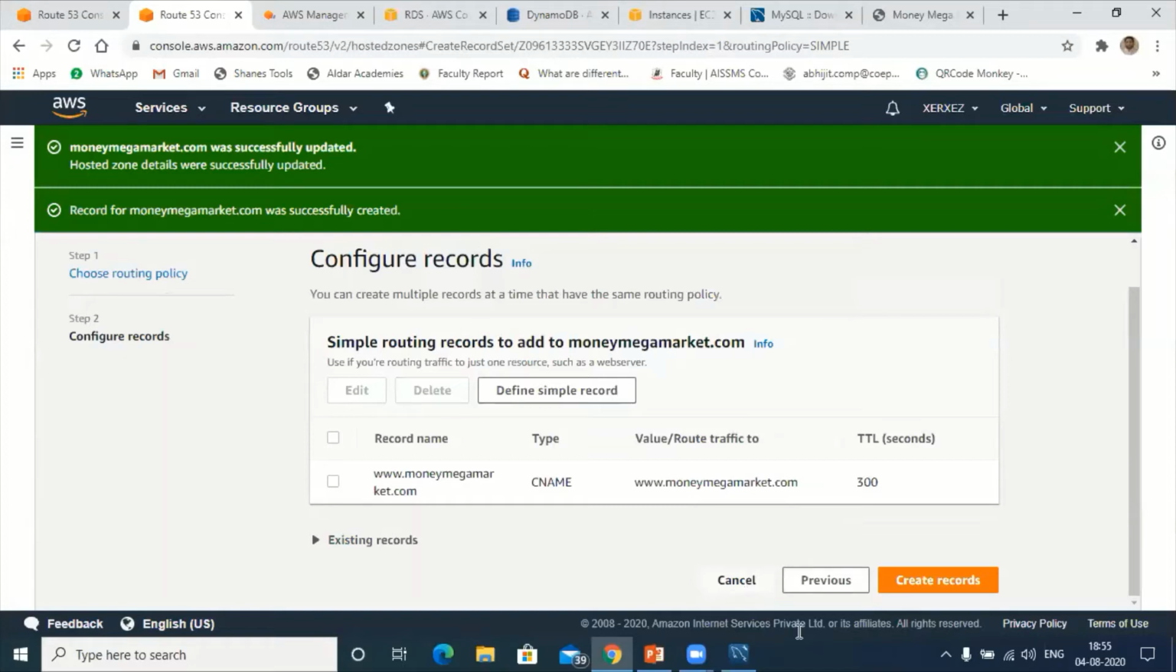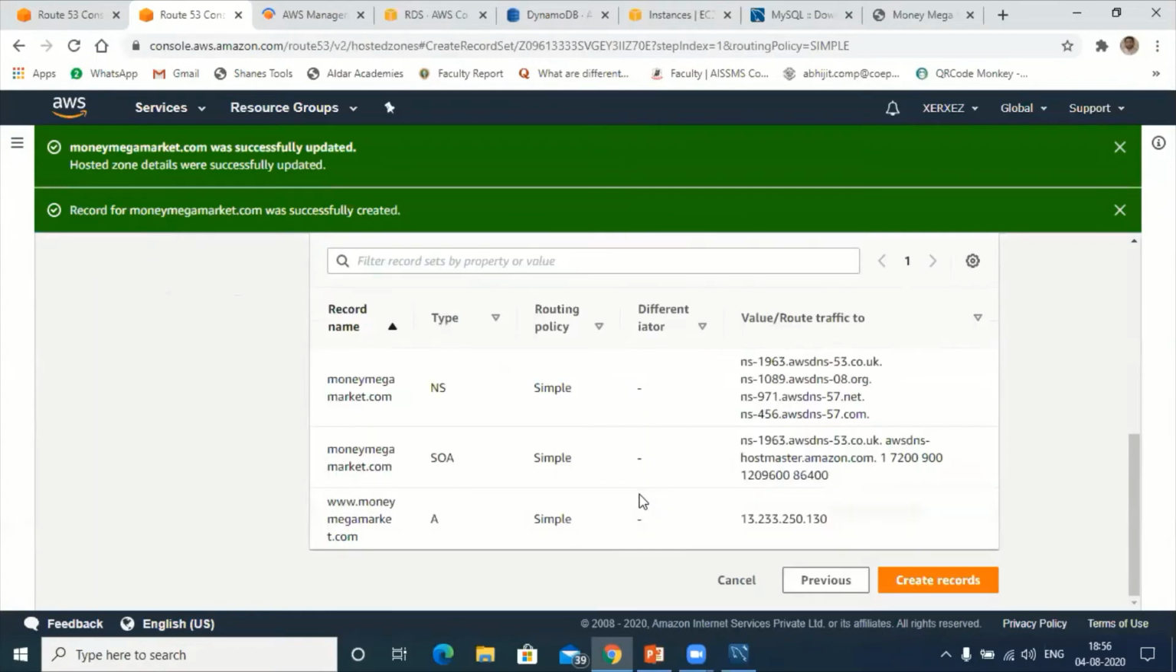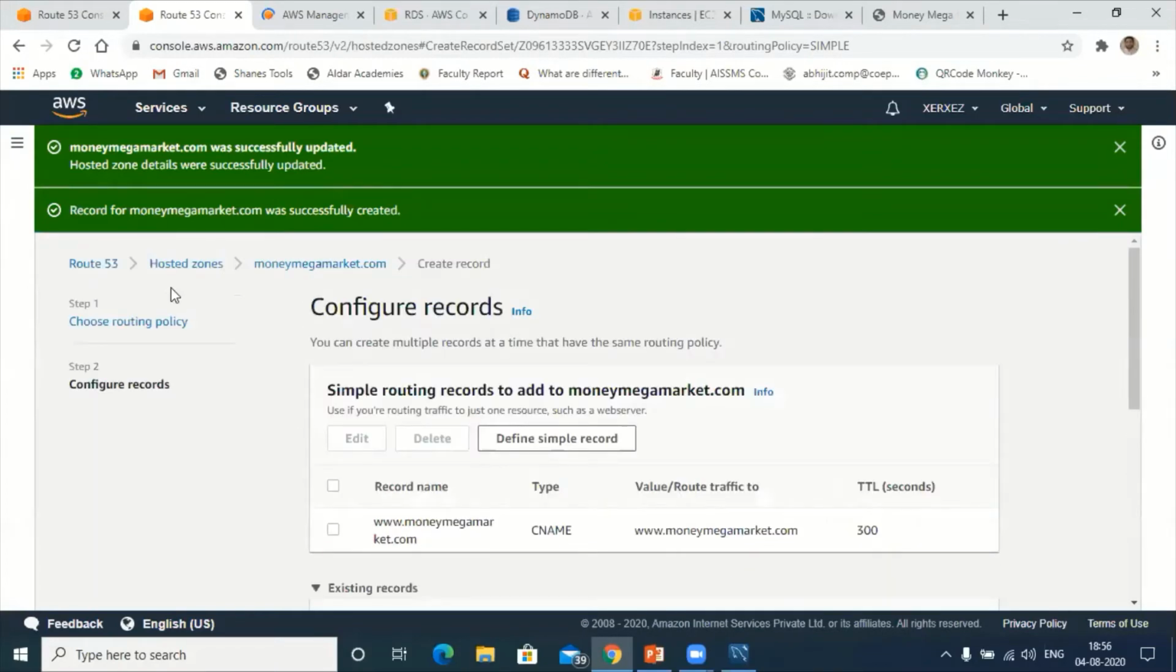Money mega market simple record. Now how many records do I have? 4 records. So these 4 records are required to create or migrate any server, I mean any domain name. And next, go to hosted zones.